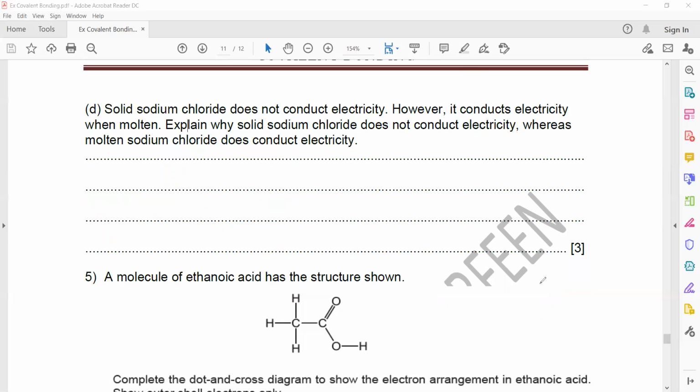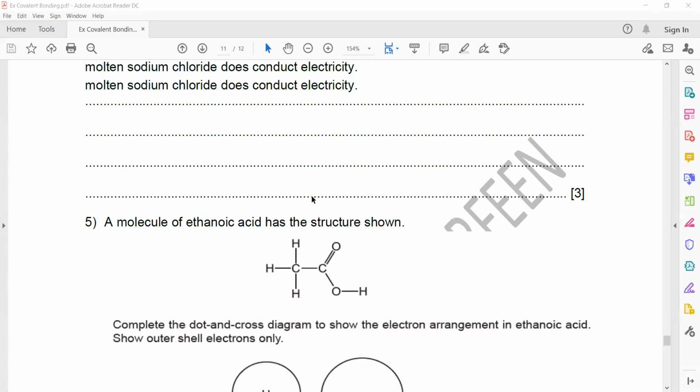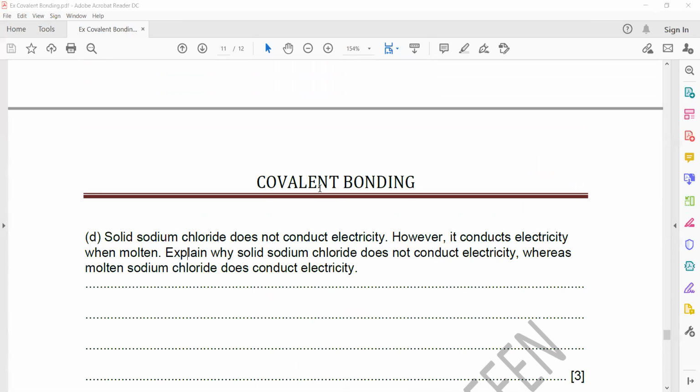So tomorrow we'll discuss more questions related to this topic about covalent, and the last topic we'll finish tomorrow, which is about metallic bond. Any question related to today's class?